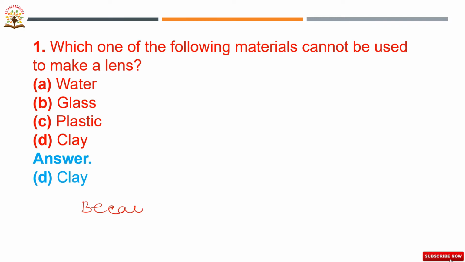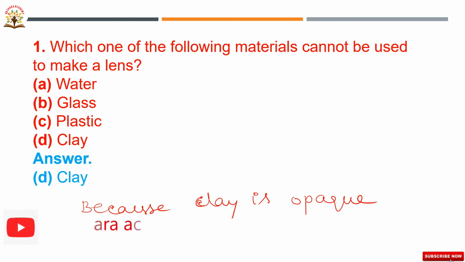Because clay is opaque. So that's why clay is an opaque substance, and by using clay we are not preparing the lens. Which one of the following materials cannot be used to make a lens? Clay. With clay we can't make a lens. Okay, next we'll go to the next question.